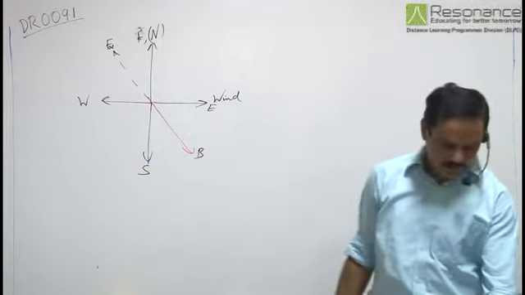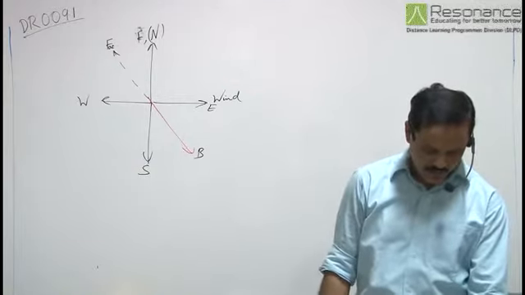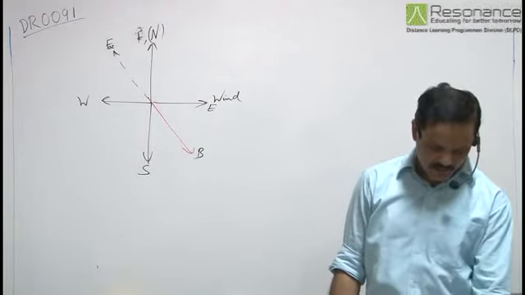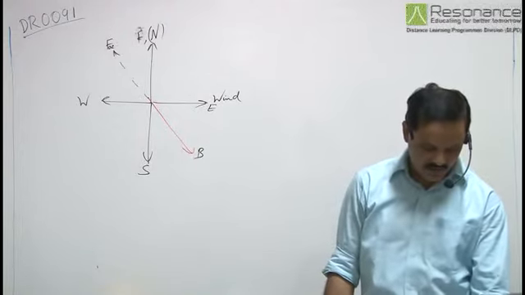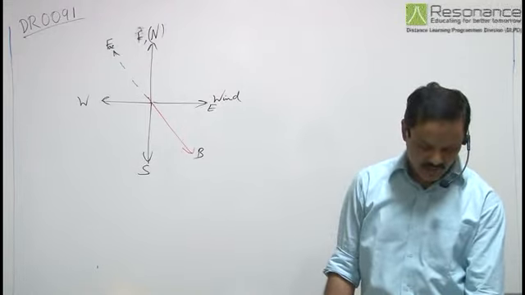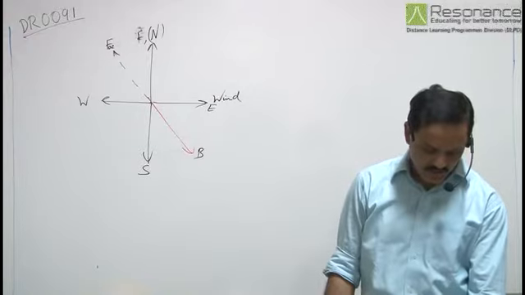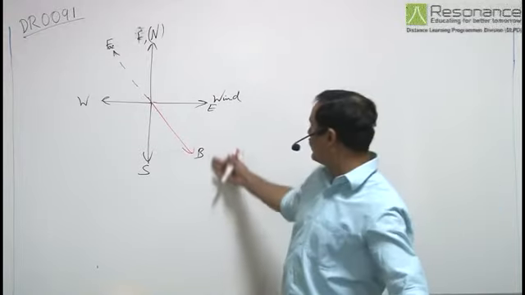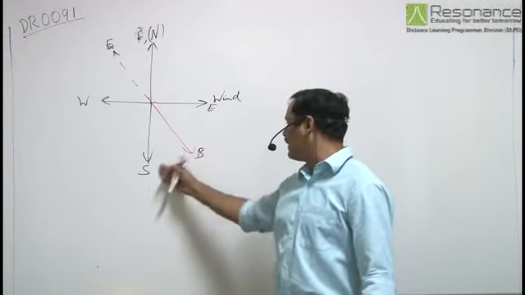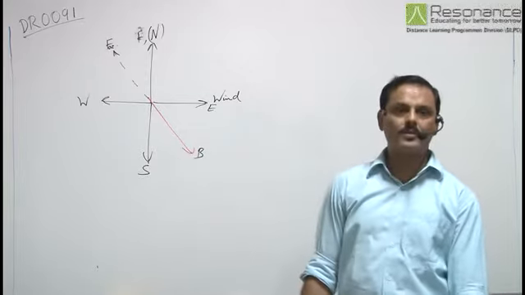So here, if we look at the options, option A says bus is moving in south direction, B says bus is moving in northeast direction, C says bus may be moving in any direction between south and east, D says bus may be moving in any direction between south and west. As we can see that the bus is moving in a direction between south and east, so the correct option is C.